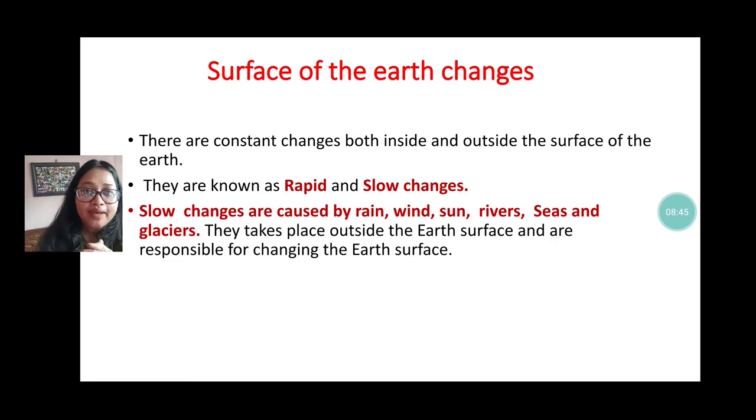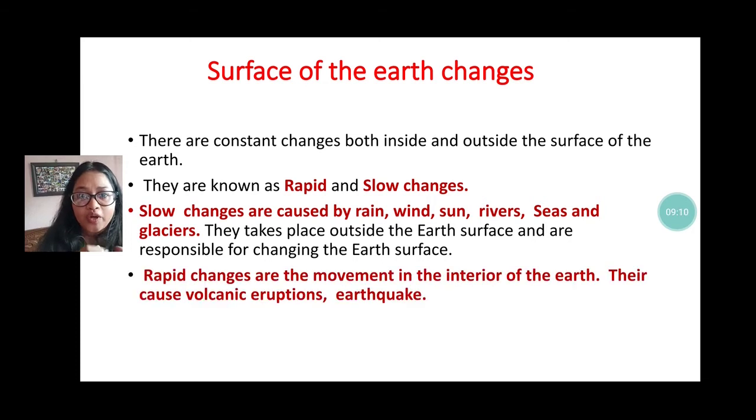Slow changes are mainly caused by natural things outside the earth like rain, wind, sun, rivers, seas, glaciers. They take place on the earth's surface and change the earth very slowly.